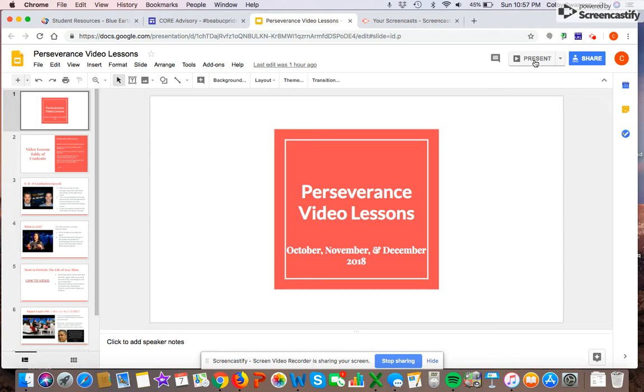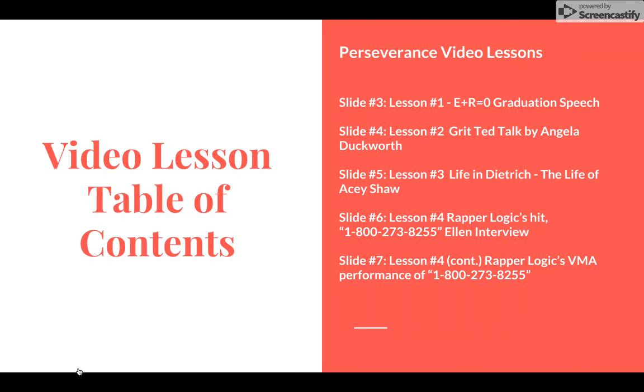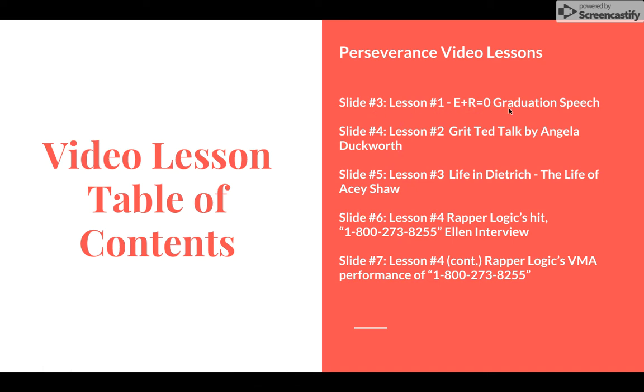On slide 1, we have our perseverance opening title page. On slide 2, this is the table of contents. As you can see, lesson number 1 is a graduation speech. Lesson 2, a TED Talk by Angela Duckworth on grit that we've probably watched in the past, but always a good reminder. Lesson 3, the life of A.C. Shaw, who's a girls basketball coach in Idaho. Really amazing story on him that ESPN did.